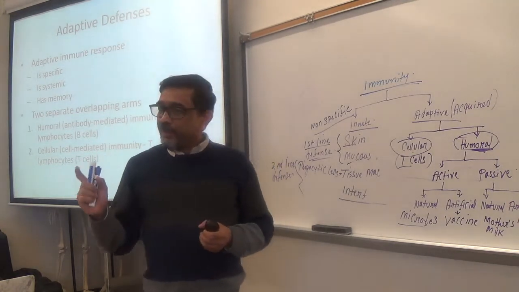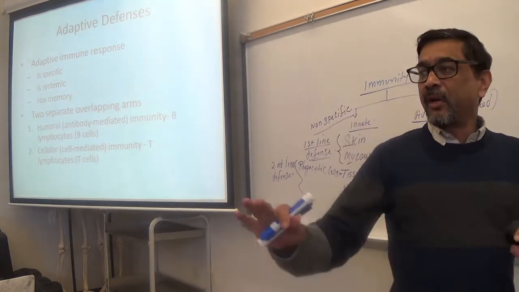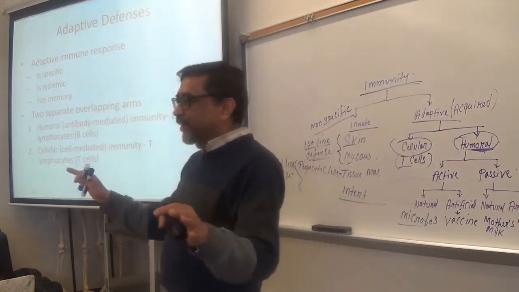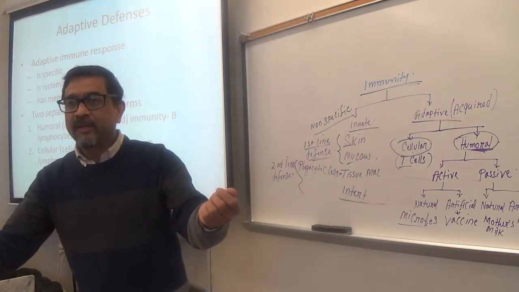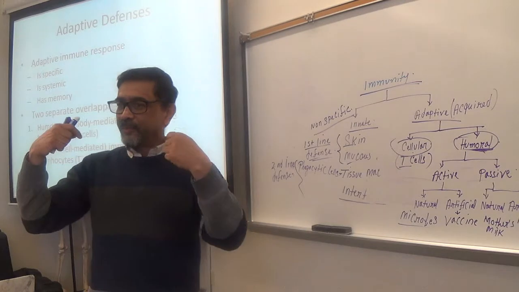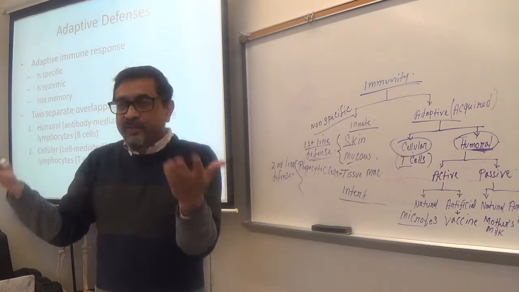It has memory. That is another important thing. Innate or acquired immune system or immunity has memory. You all know that. You remember sometimes we say that if you get any microorganisms the first time, then you got sick, right?